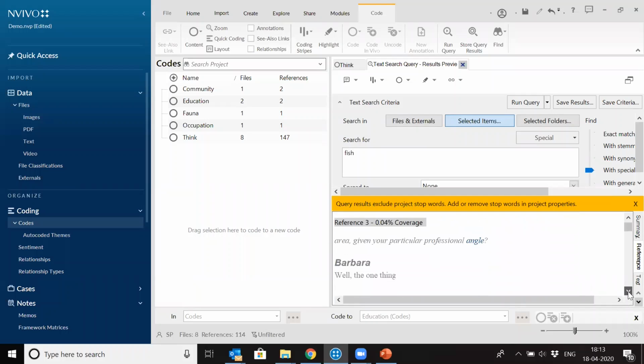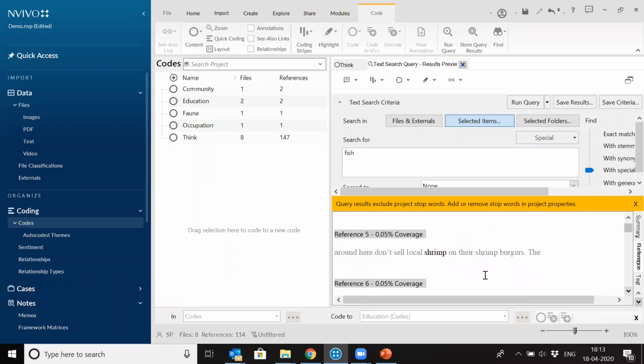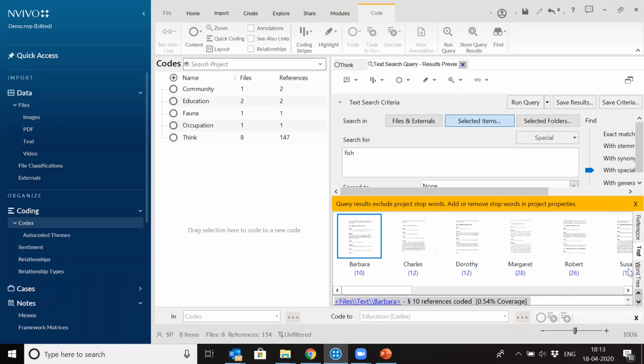Commercial fishing, angle is something which is, I think, used to catch fish. Fishing also, shrimp also, right? So these are all generalization or specializations of fish. So it's looking for all these things. Though we are looking for word fish, it understands that we have kept the slider on specializations. It's looking for all the specializations of the word fish, right? These are all the text, and if you look for specific interviews, it will show for all the specific interviews also. So for Charles, it will show for Charles.